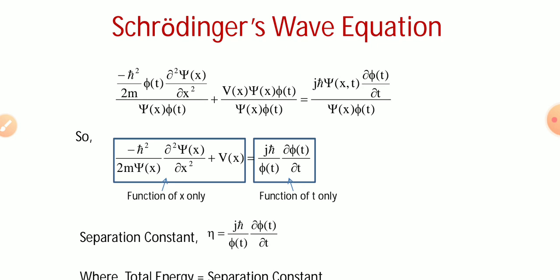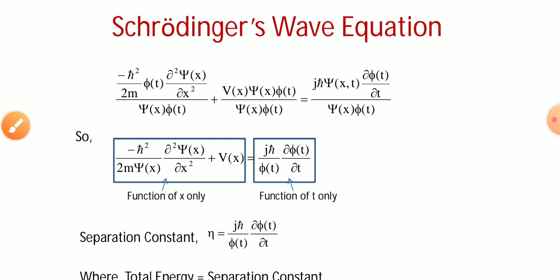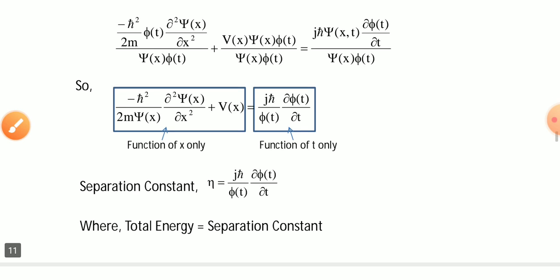From this solution, the right-hand side contains only the time-domain function, and the left-hand side contains only the function of x. The right-hand side portion is defined by the separation constant, η, which is equal to jħ (1/φ(t)) ∂φ(t)/∂t. This is defined as the separation constant, and from this you can identify that the total energy is the separation constant.